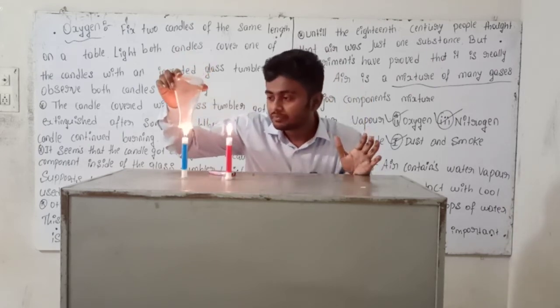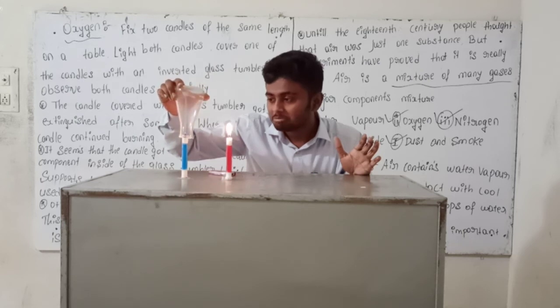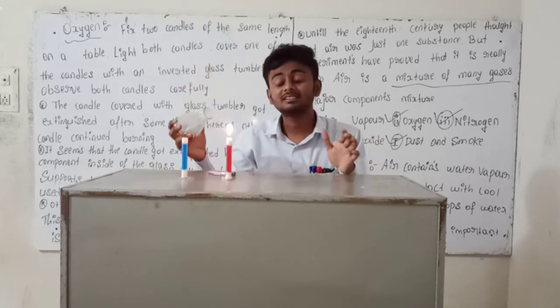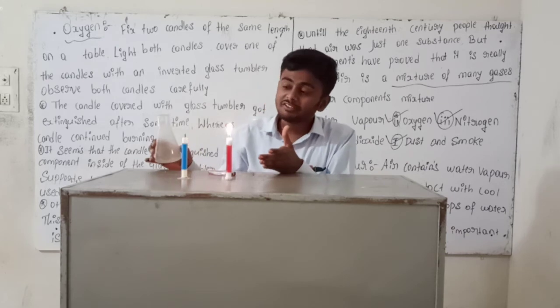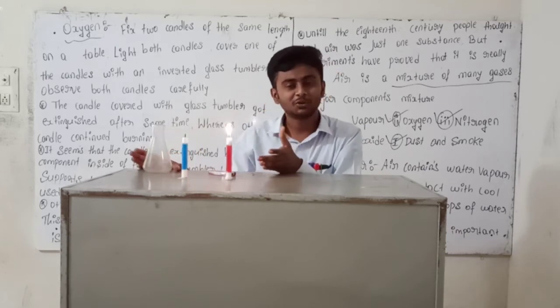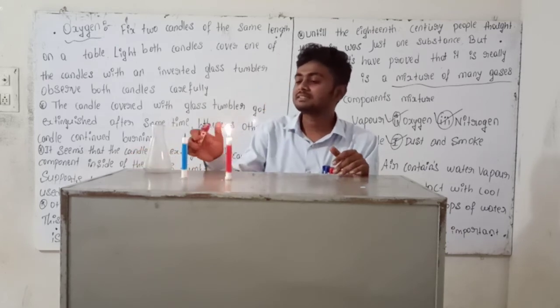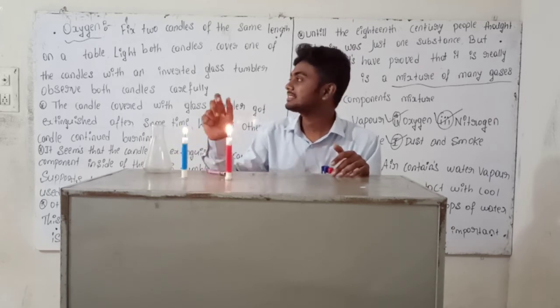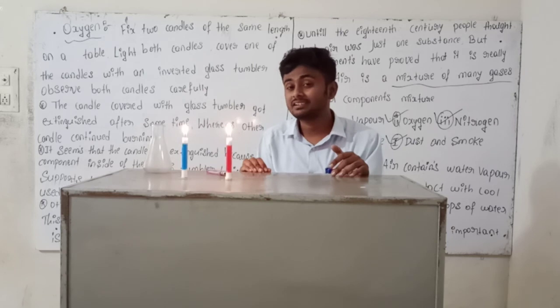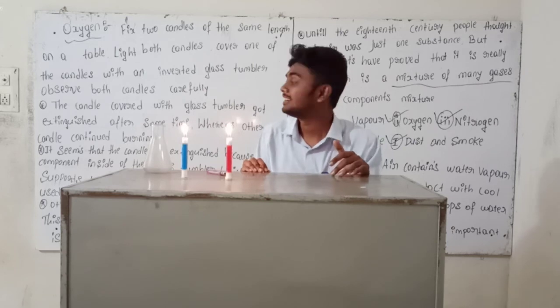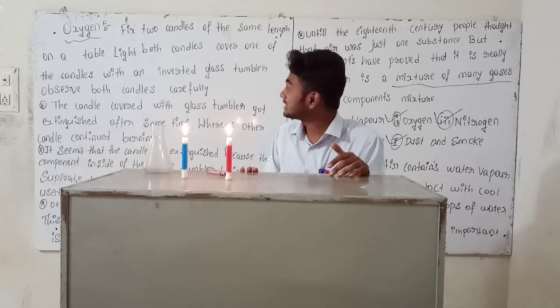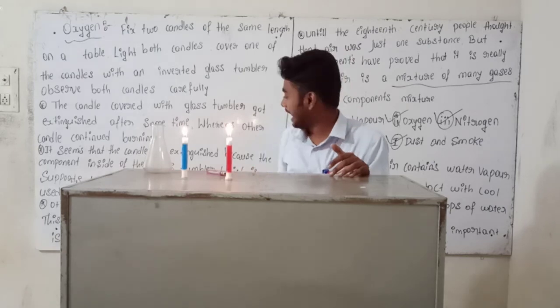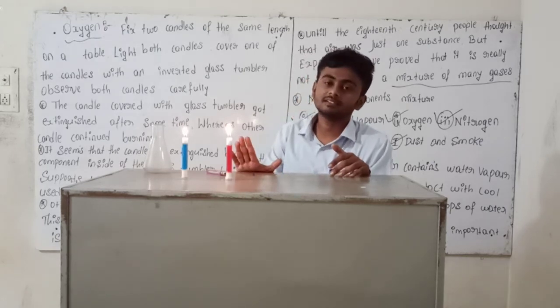See. But this candle continuously burns. Why? You know the reason? Because it is present in the open. So that's why in our open environment, there is oxygen. So that's why oxygen helps the candle burning.